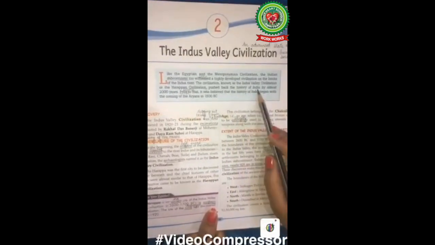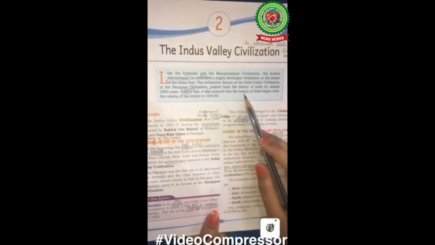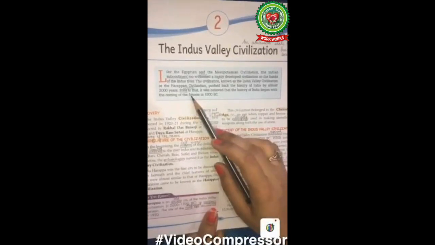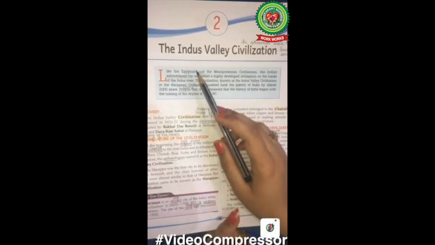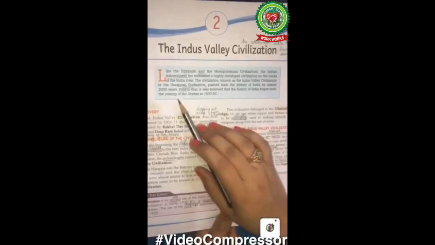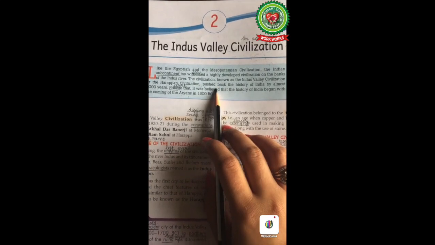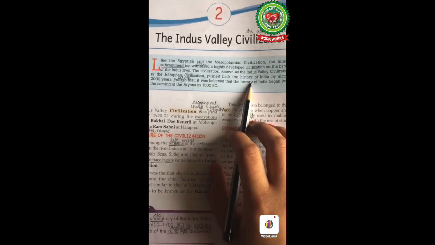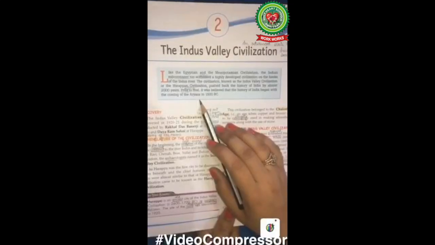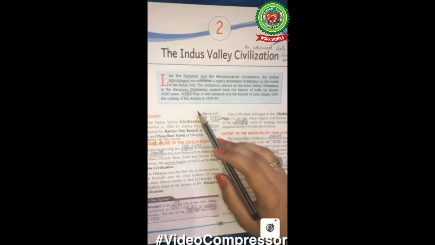It pushed back the history of India by almost 2000 years. Prior to that, it was believed that the history of India began with the coming of Aryans in 1500 BC. Before the Indus Valley Civilization, the historians believed the history of India began with the coming of Aryans only. It means the remains we have got have pushed the Indian history almost 2000 years back. But it was not true. They got the remains of this civilization.